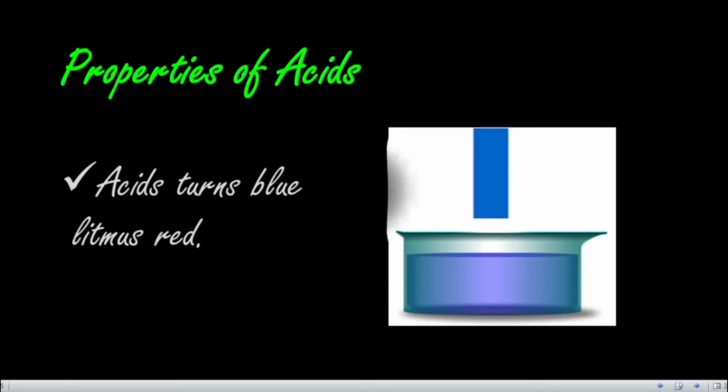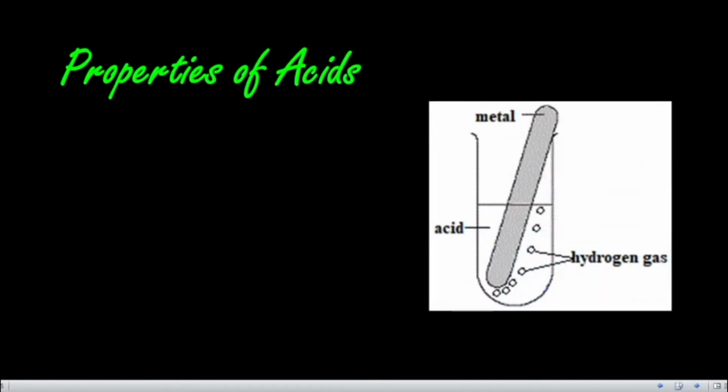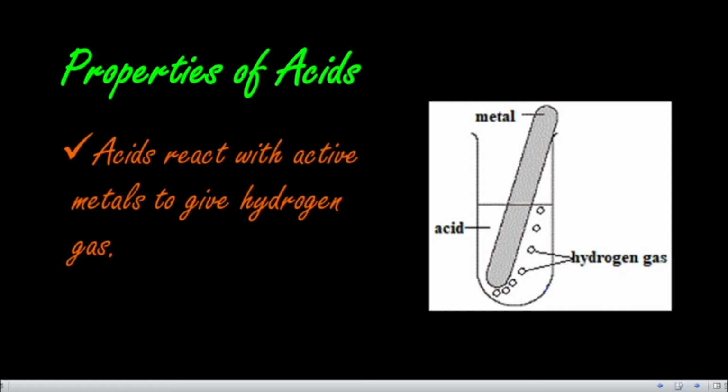And the next one is that acids react with active metals. So, acid and metal reaction. Hereafter we are going to discuss only the reactions, so just keep it in your mind. Acid reacts with metal and gives a salt and hydrogen gas. Highly reactive metals are, you know, sodium, potassium and so on. So acids react with active metals to give hydrogen gas and also a salt.